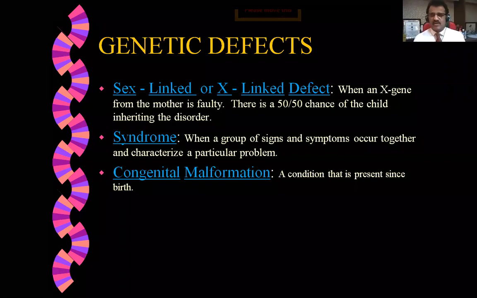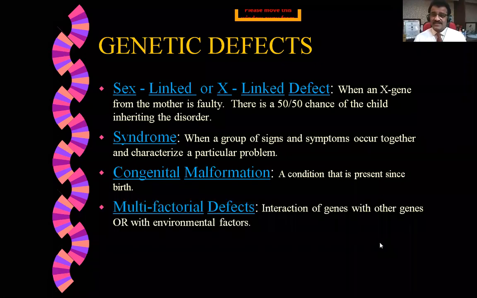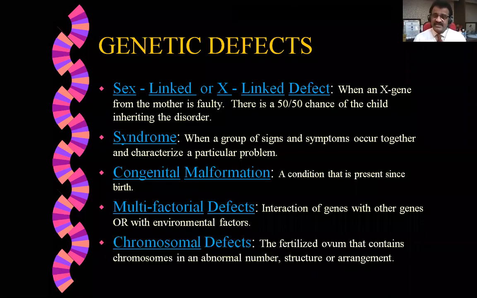Congenital malformation is a condition that is present since birth. For example, if a person has a 6th digit, or if there is a cleft palate or cleft lip, something like that, that is called congenital malformation. And multifactorial defects involve interaction of genes with other genes or with environmental factors. And last is chromosomal defects.